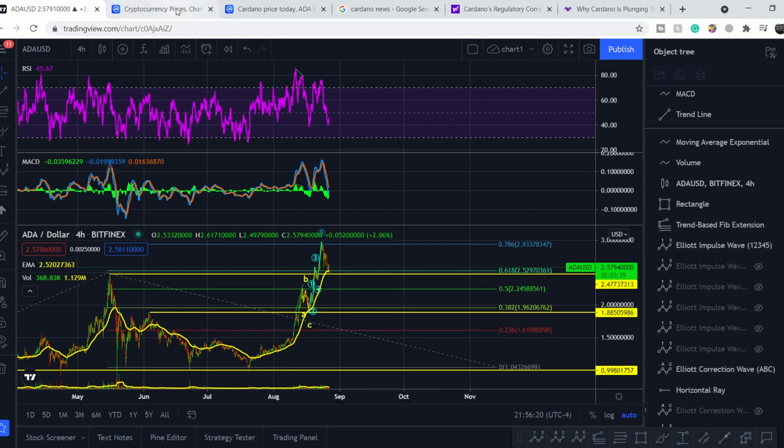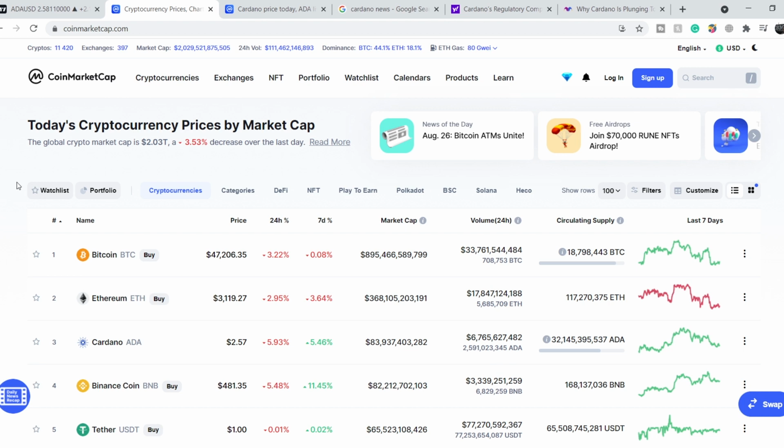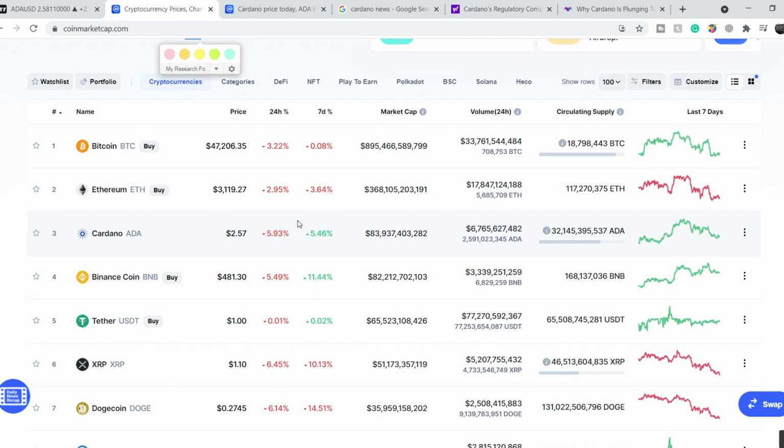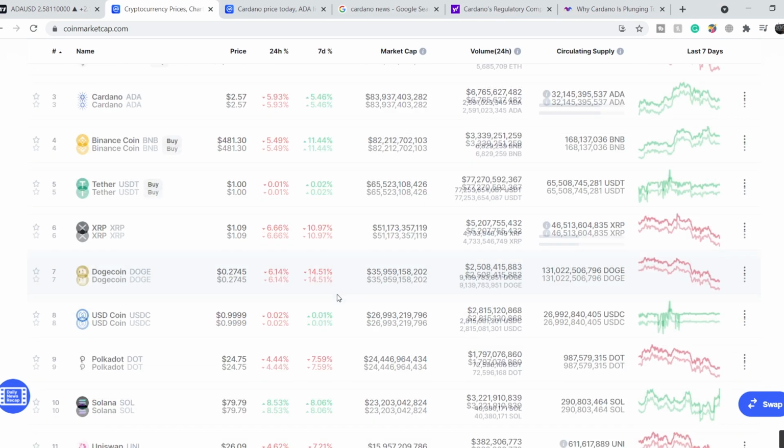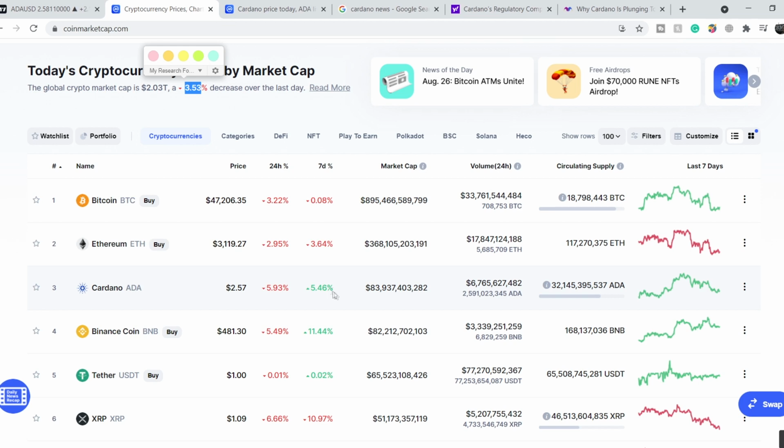But let's continue with the total sentiment of the crypto market. For now, the total market cap is $2.03 trillion. It's down about 3.53% over the last day, and as you can see, all major cryptocurrencies are in retracement mode. Even on a 7-day period, we have a decrease in price of the majority of these tokens. Cardano has increased during the last 7 days by 5.46%, but for now, during the last session, it's down almost 5.5%.